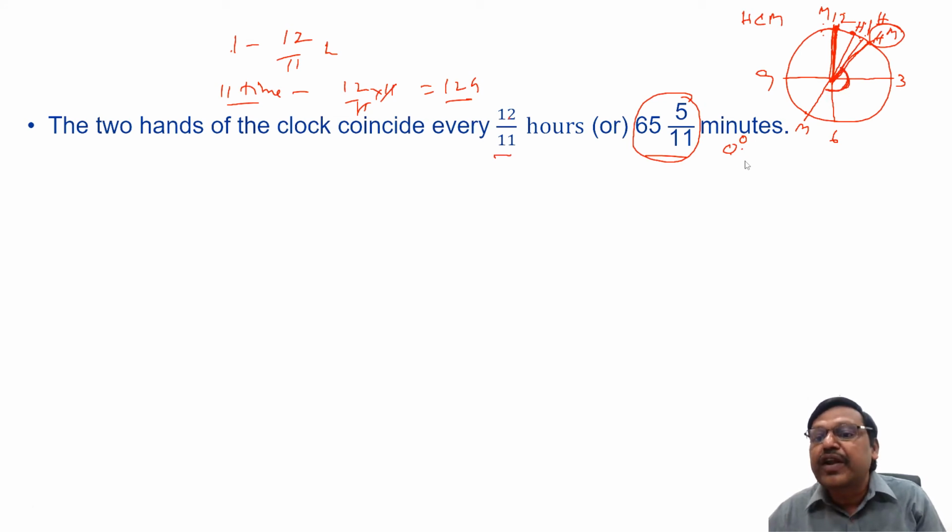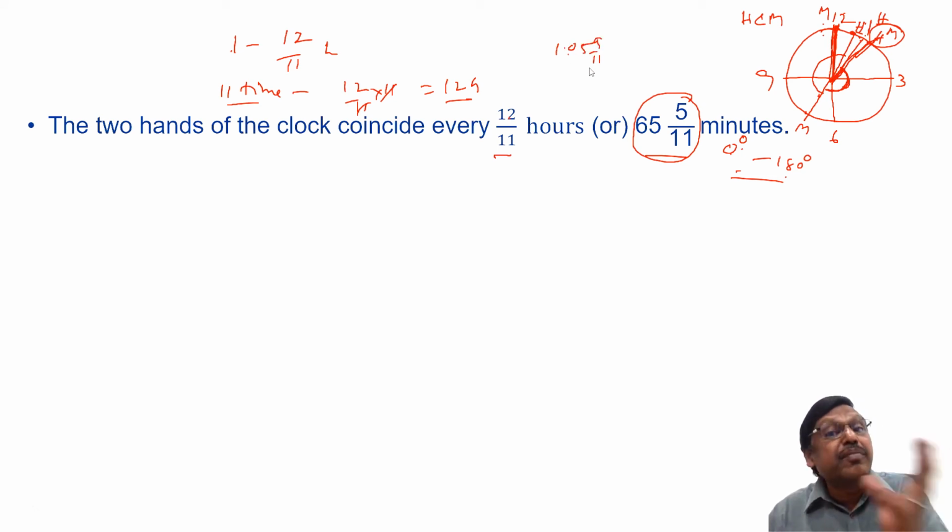It's a straight line, means 180 degrees. So from 0 degrees to 180 degrees, the angle is increasing over a period of time. Again, what happens? The minutes hand will be moving fast, whereas the hours hand is moving slow. So the minutes hand will come closer to the hours hand, and finally, as we discussed, at 1:05 5/11, they will be meeting again.